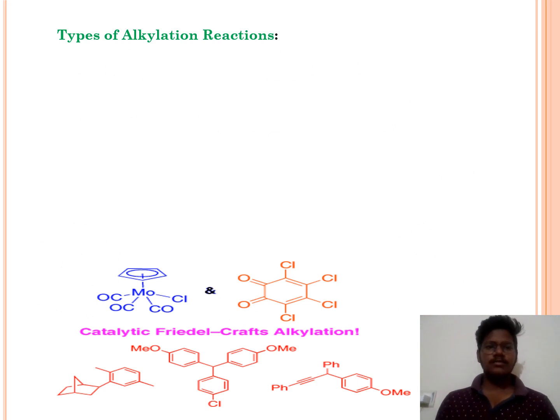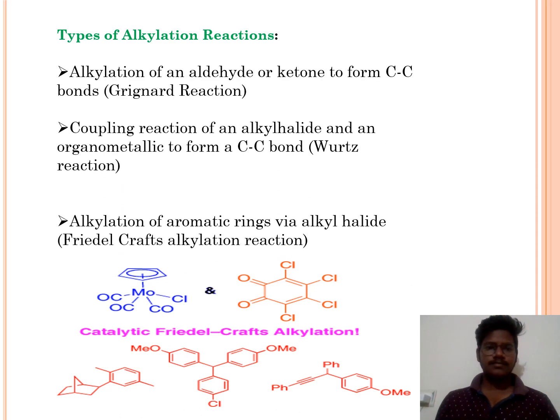Now we will see some types of alkylation reactions. First one is alkylation of an aldehyde or ketone to form a carbon-carbon single bond, that is nothing but the Grignard reaction.